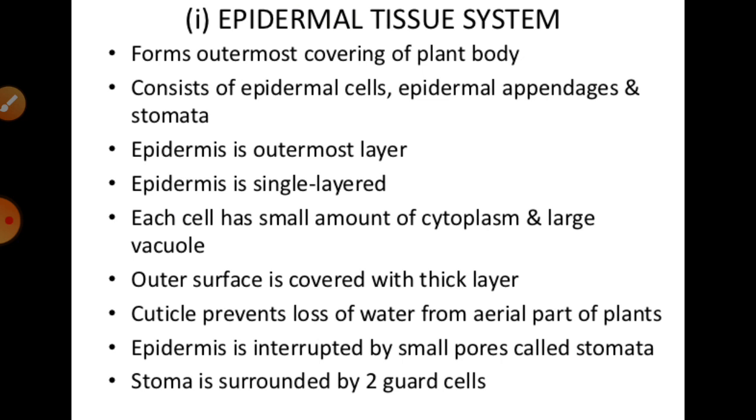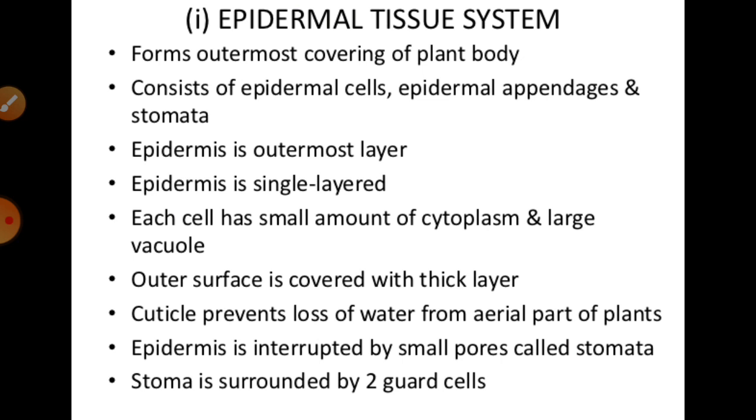As we know, the modified stems found in cacti, desert plants, contain an outer cuticle layer, which helps reduce transpiration in these plants.